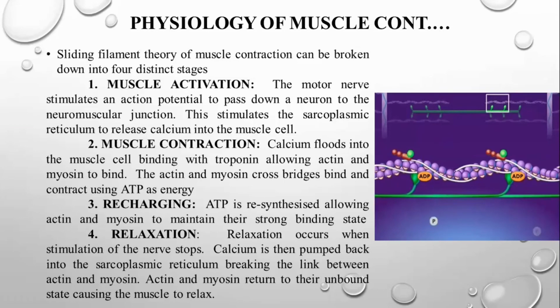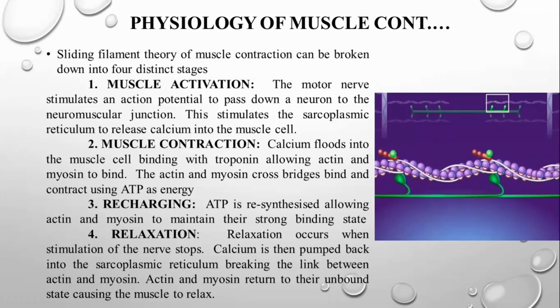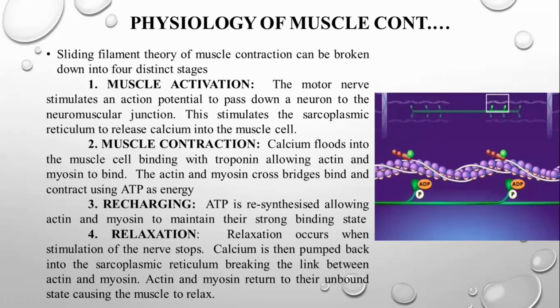That's called the cross bridge. Okay, this actin and myosin cross bridge binds and contracts using ATP, adenosine triphosphate, as the energy. Then recharging: how are they going to recharge?